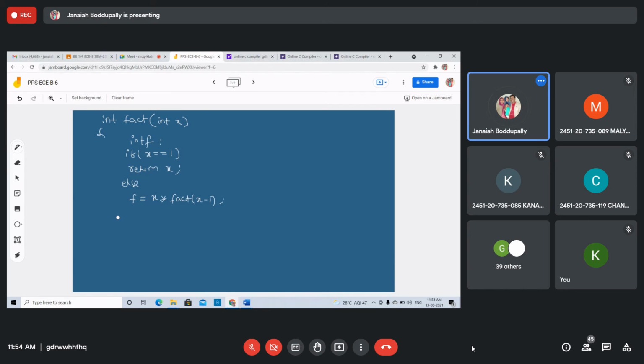Right? Finally, return f. You want to take the brackets for this? Take. That's it. Close this. You are calling the function itself. You are calling the function definition. This is called recursive calling. Right. This is the function.